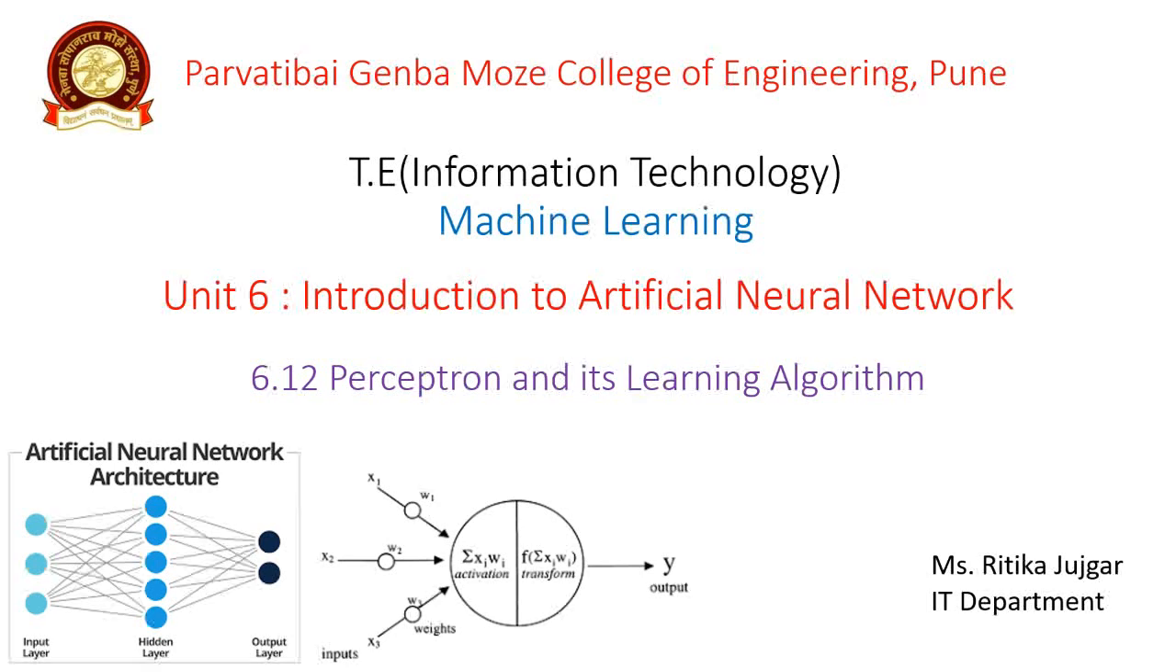So in the course of machine learning, we discuss Unit 6. This Unit 6 is based on Introduction to the Artificial Neural Network. In this video, we discuss what is meant by perceptron in neural networking and the learning algorithms. First we discuss what is meant by perceptron, and how this perceptron works in a neural network. So let us discuss here.